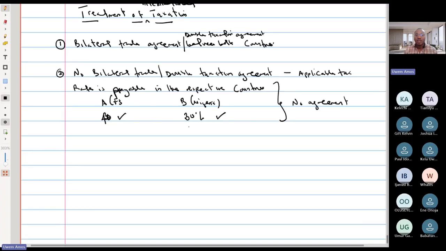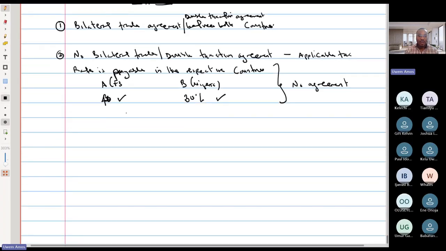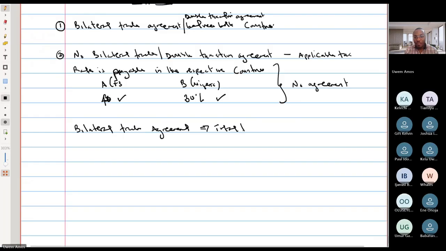And why? Let's go to the principle of the rules on bilateral trade agreement. Where there is a bilateral trade agreement, your total tax is equal to the higher of the two rates. Your total tax will be equal to the higher of the two rates.